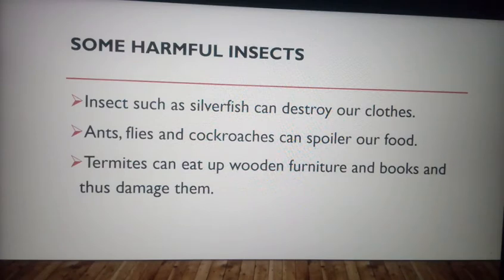Now, as on the screen you can see the silverfish. It can destroy our clothes. Maybe you have seen it; it looks like a fish. It is a very small insect, looking like a fish, and its color is silver. Then ants, flies and cockroaches can spoil our food. And termites, as I told you, can eat up wooden furniture and books.